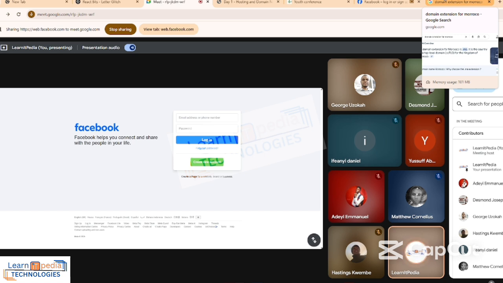Now what I want to show you is the practical aspect. As I said earlier, if you want to host, you need to host with a company, that is, people that provide space online, the way we have Google Drive. If I say, upload your file online, you either use iCloud or use Google Drive.